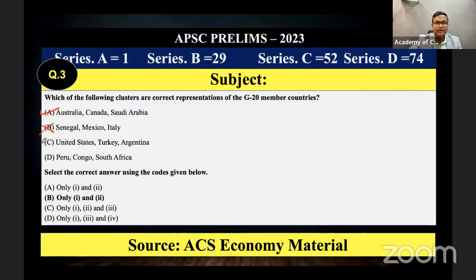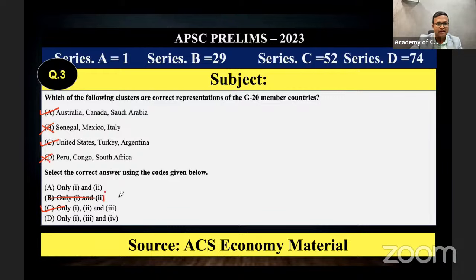United States, Turkey, Argentina are economically powerful countries. Peru, Congo, and South Africa: South Africa is powerful, but Peru, a South American country, and Congo are not very powerful. Then the correct answer is A and C, that is only 1 and 3, not B. I think the correct answer should be C, sorry, 1 and 3.